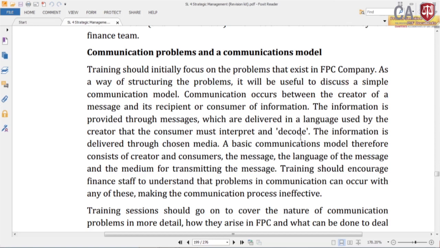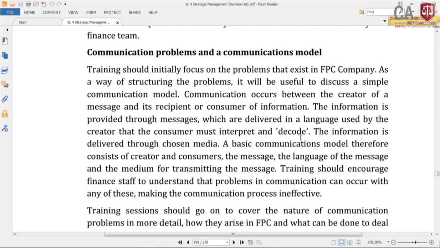The information is provided through messages which are delivered in a language used by the creator that the consumer must interpret and decode. The information is delivered through chosen media. A basic communication model therefore consists of creator and consumers, the message, the language of the message and the medium for transmitting the message.